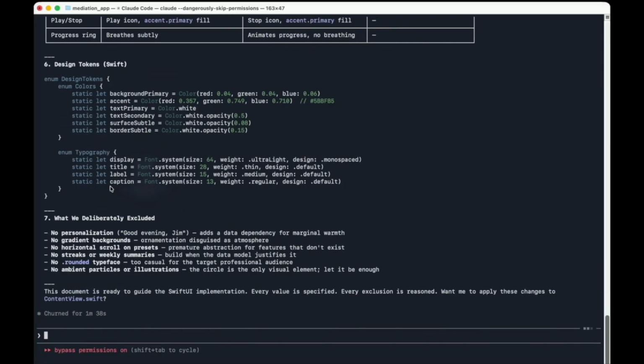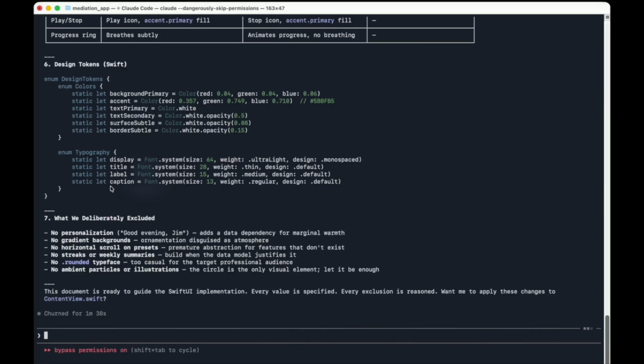Here we've talked about what they're excluding deliberately. So no personalization, no gradient backgrounds, no horizontal scrolls, no streaks or weekly summaries. I agree with that. No rounded typeface, no ambient particles or illustrations. And so now it's ready to go ahead and start building.